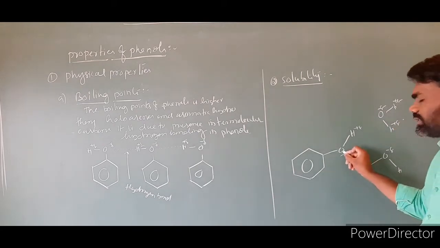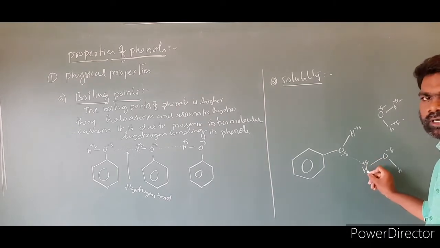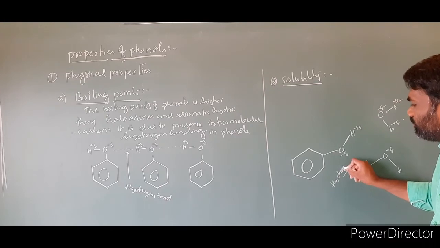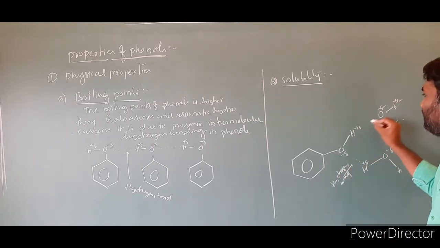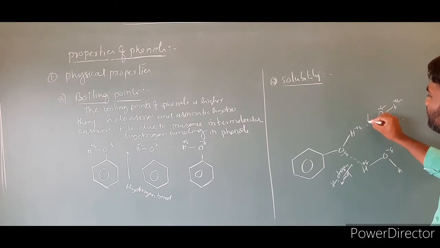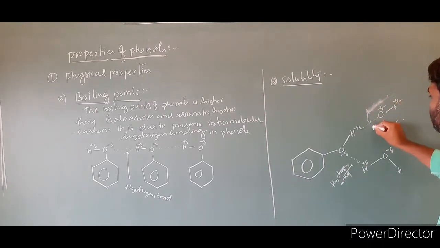Clear? So the oxygen of the phenol molecule and the hydrogen of the water molecule, this is the hydrogen bond. And the hydrogen of phenol and the oxygen of the water molecule, between them this is another hydrogen bond.